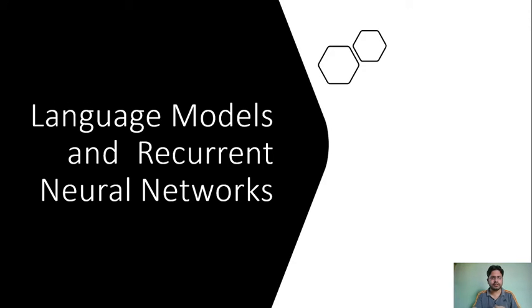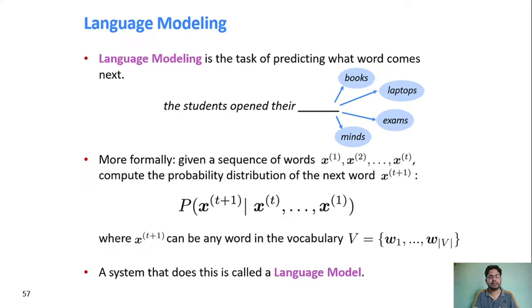So first let's understand what this language modeling is and how to solve this problem. Language modeling means it is the task of predicting what word comes next. Means what will be the next word. That is the task. This particular task is known as language modeling. Now you can say instead of giving just one word, we are giving the probability of each word available in our vocabulary, and whichever has the maximum probability, that will be your next word.